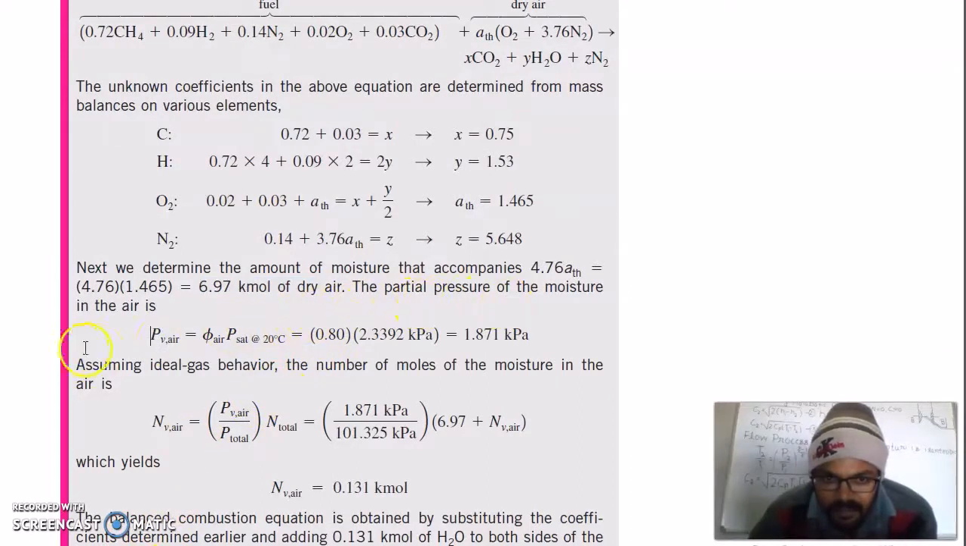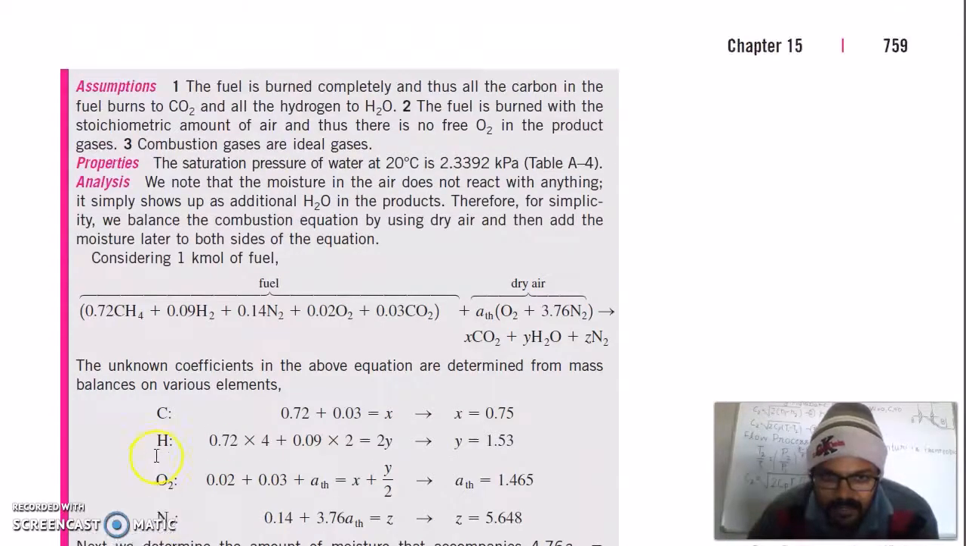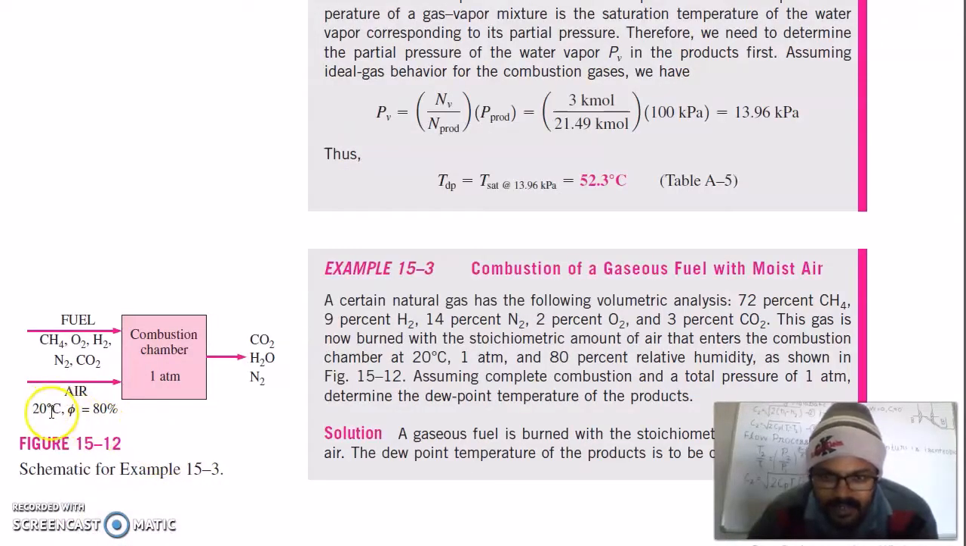We will find the partial pressure of moisture in air, and with the help of this partial pressure we can find the number of moles of vapor in air. Because we must know that this is your air inlet at 20 degrees Celsius. How many moles of water are contained by this air, so that we can add here into the fuel, and we can add on this product side to get the complete chemical reaction with the moist fuel air.